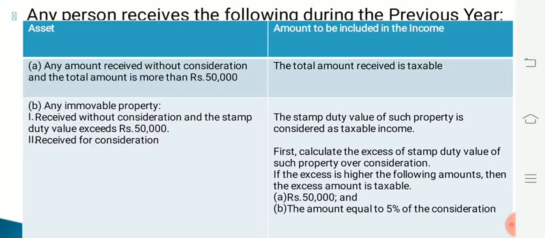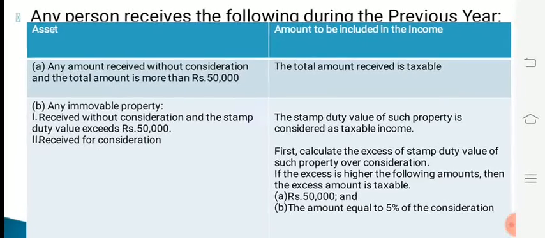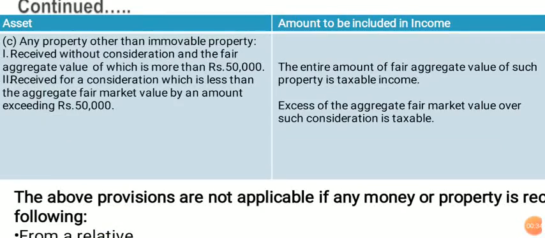And the following amounts are A. Rupees 50,000 and B. An amount equal to 5% of the consideration. Excess regarding any property other than immovable property. If such property is received without consideration and the fair aggregate value of such property is more than rupees 50,000, then regarding taxability, the entire amount of fair aggregate value of such property is taxable income.